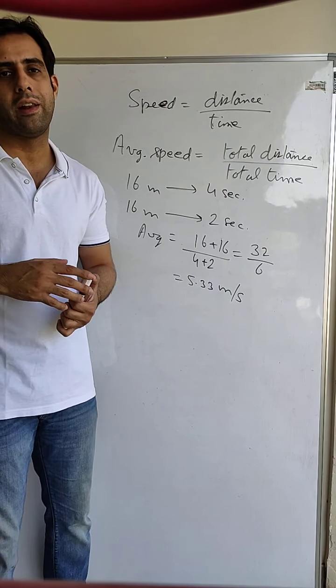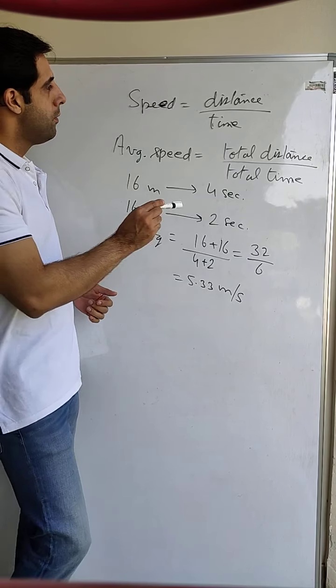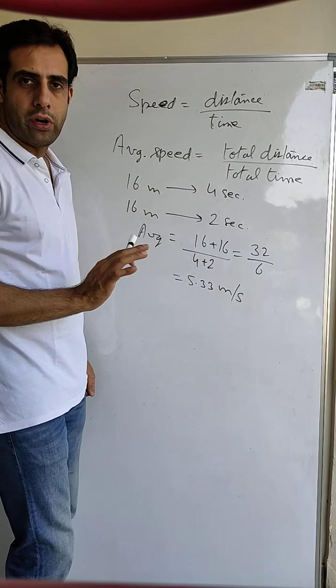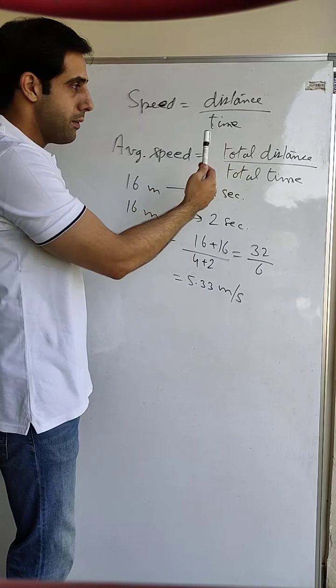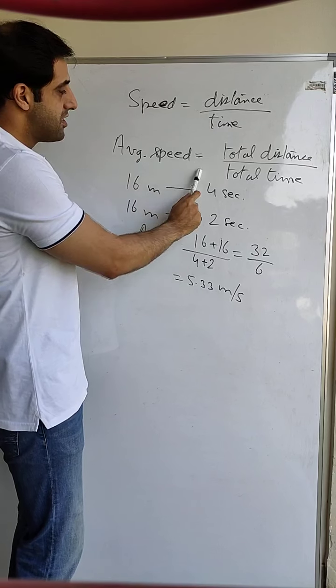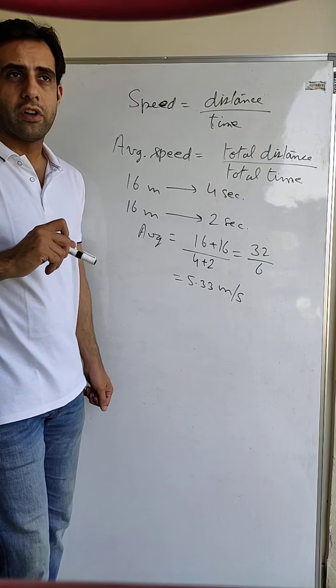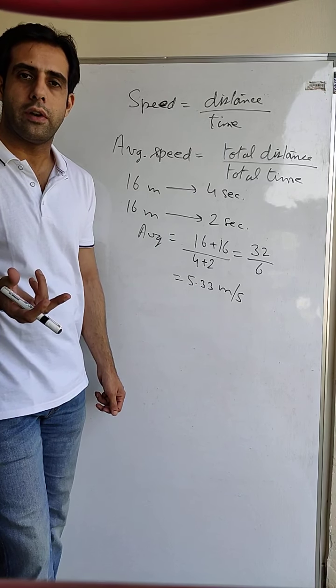Now before going further, I'll give you a formula. We already know that speed equals distance upon time. This we have studied in junior classes also. Speed equals distance upon time. Now, but what is the average speed? First of all, why do we need to find out the average speed?